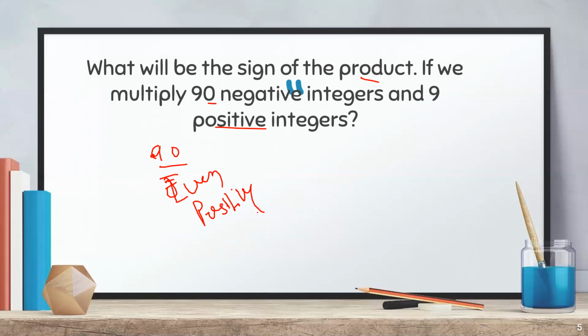This is 90 negative. There is a mistake in this question. So just let me check the question. I think it will be positive. 90 is an even number. Okay, let me confirm and tell you. Just wait for 1 second. Yes, it is positive. Positive is correct. Okay, it is positive.